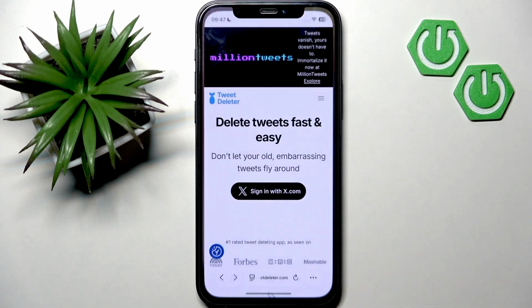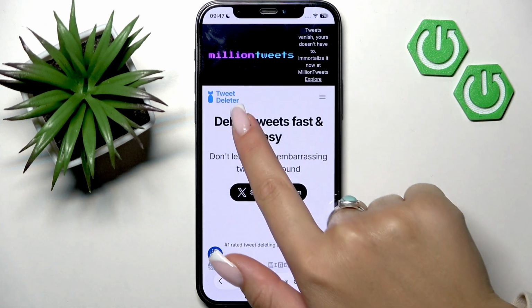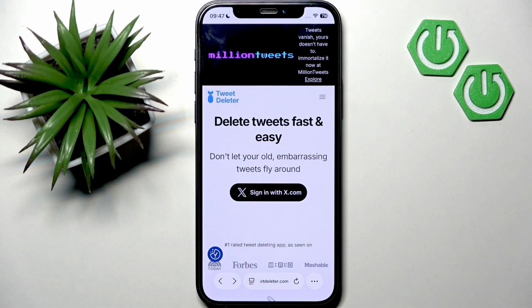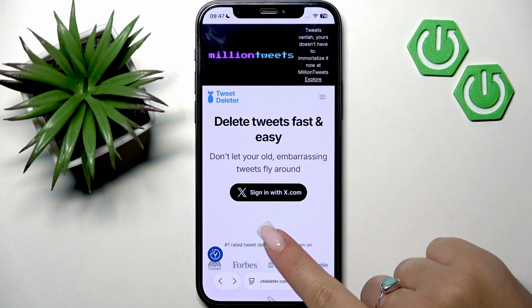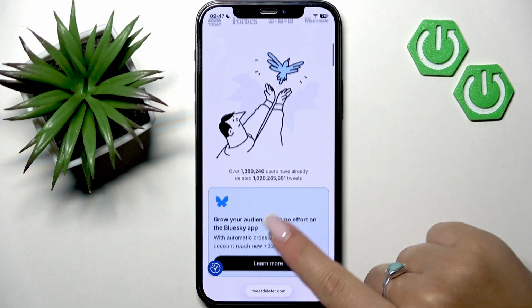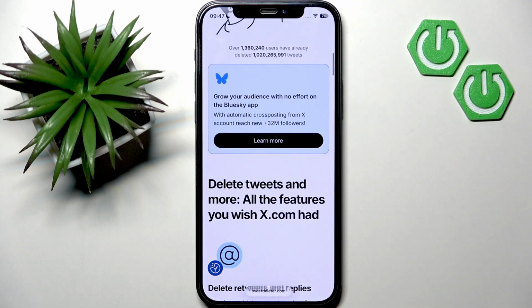Here I have another website that is called TweetDeleter. That is also this third-party tool that you can use, but you have to keep in mind that all those tools are not free, and you usually have to pay for unlimited or large-scale deletions.